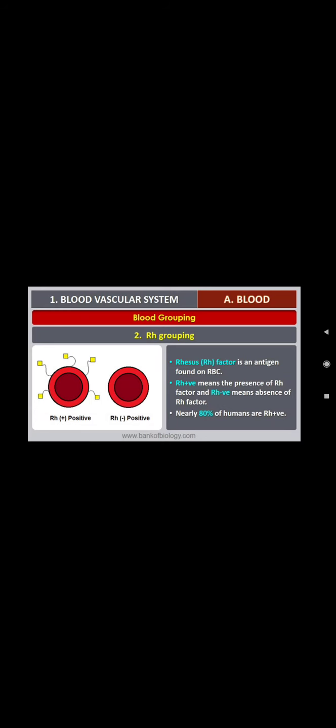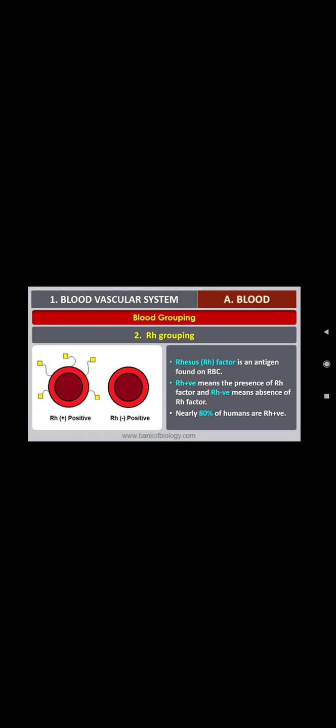Next comes RH grouping. Now you came to know why an A blood group person cannot give blood to B blood group, and vice versa, and why an O blood group person can donate blood to all other persons, and why an AB blood group person can receive blood from other blood groups but can give only to AB. So now we are going to discuss RH grouping.